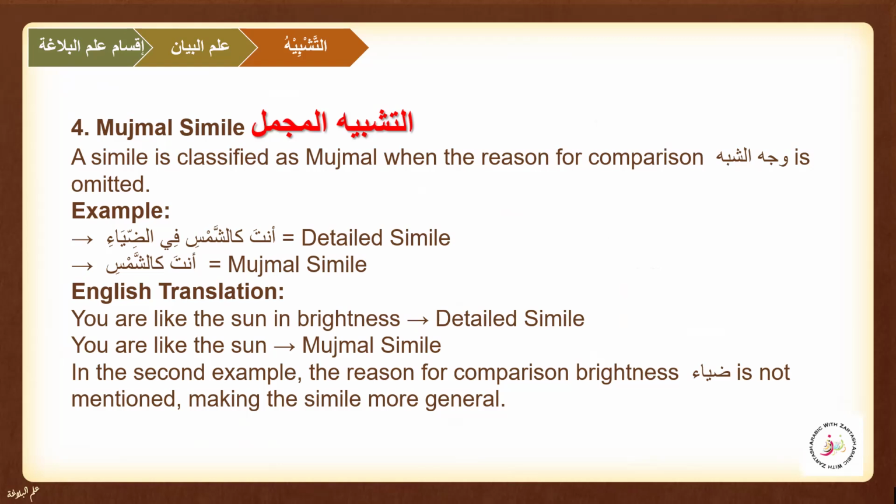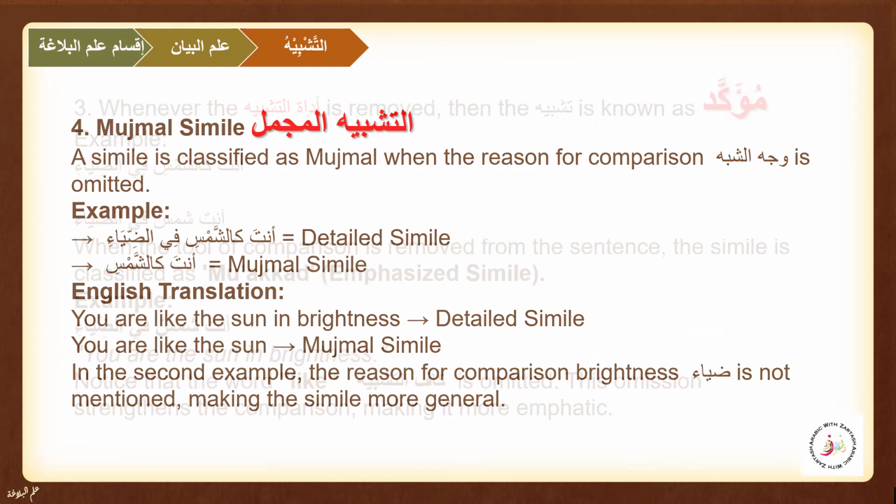We are making it general. We are not giving a particular reason for the comparison, but leaving it open-ended. So anta kashamsi, here you are like the sun. This is open-ended; the mukhatib can take it that there are so many reasons for being like a sun. So this is another form that we learn, mujmal.